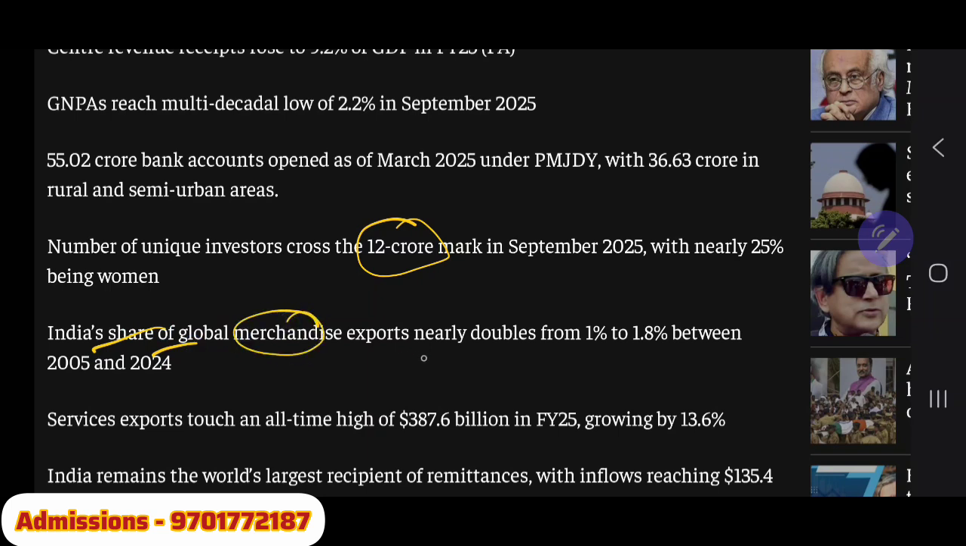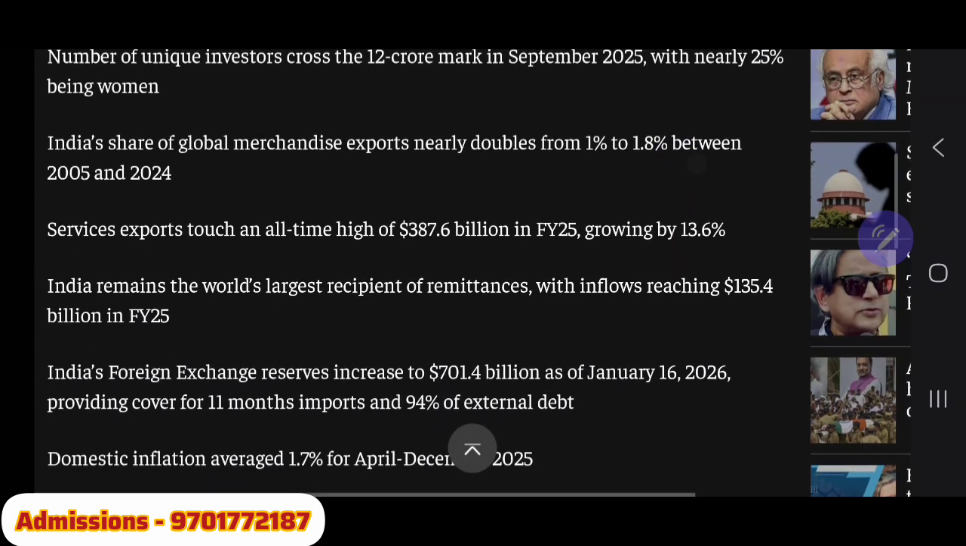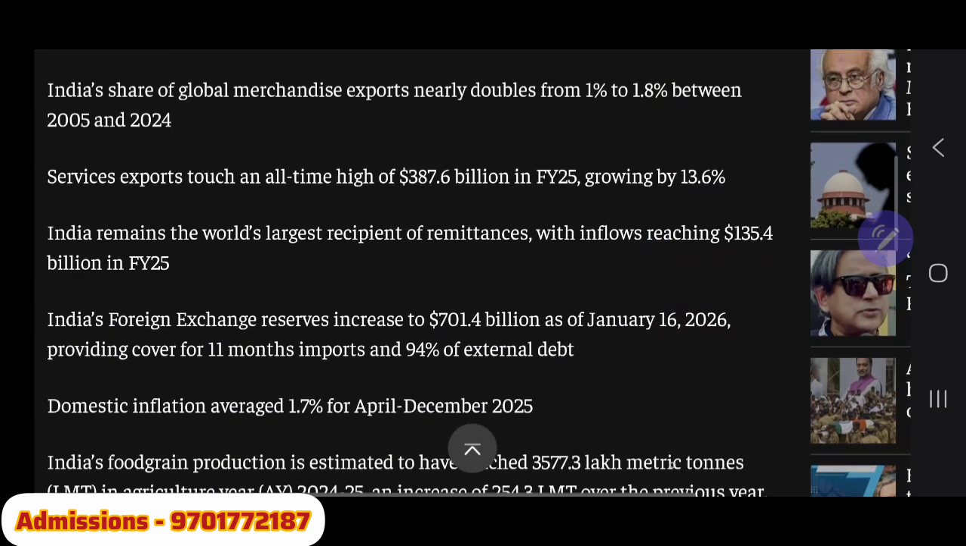India's share of global merchandise exports nearly doubled from 1% to 1.8% between 2005 and 2024, which is very good. It includes both the Congress and BJP government periods. Exports have doubled, which means global merchandise exports have also increased. Service exports touched an all-time high of 387 billion dollars in financial year 25, growing by 13.6%.